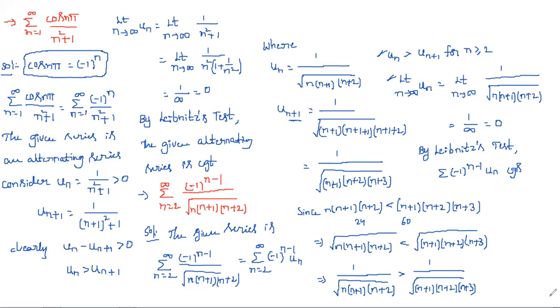Those are the two conditions you need to remember. The first one is un should be greater than un plus 1, and the second condition is limit n tends to infinity of un equals 0. Okay, next question.